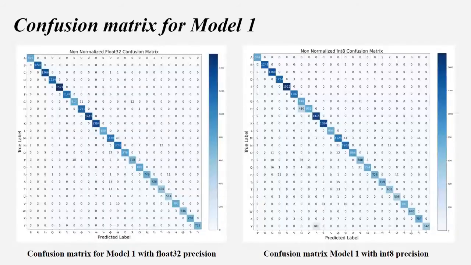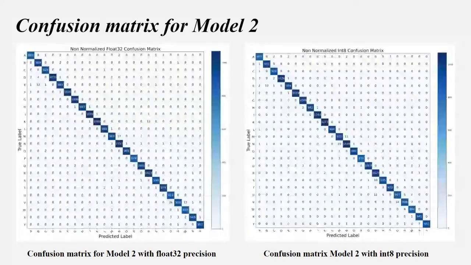Let's look at the results here. So the confusion matrix for model 1, as we see, since most of the outputs are along the primary diagonal, this is a good signal. But you see that once it's quantized, when the predicted label is G and the actual label is H, there are 410 cases which are wrongly predicted in int8, but not in the case of float32. So these things are massively reduced when we are using model 2 or the second method of augmentation.